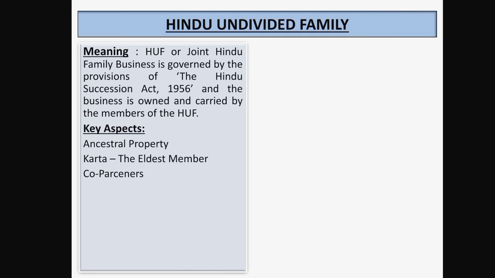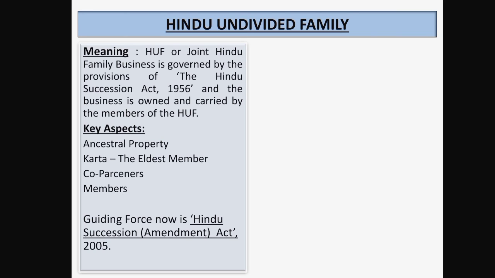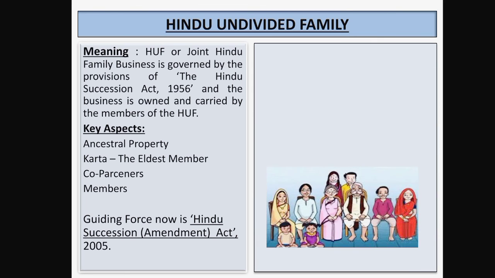So here Karta is the eldest member of the family who is the owner of the business, or who controls or manages the business. And who are co-partners? Co-partners are the members who share the ancestral property and who are entitled to get a share in the profits of the business. Now, under Hindu law, there are two systems of inheritance: first is the Dayabhaga system and second is the Mitakshara system.